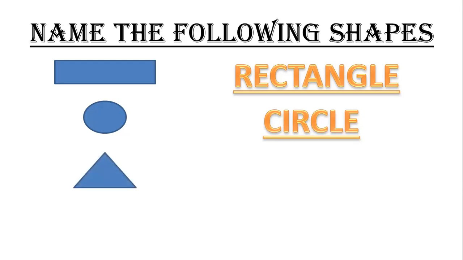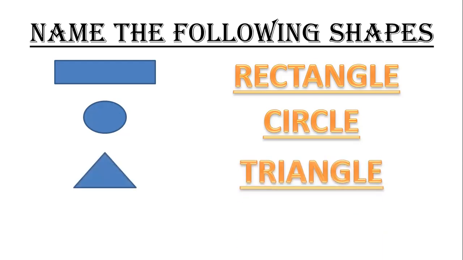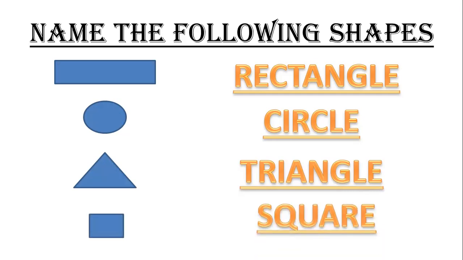Next is a triangle. Triangle. Next is a square. Square. So this is a rectangle, circle, triangle, and square.